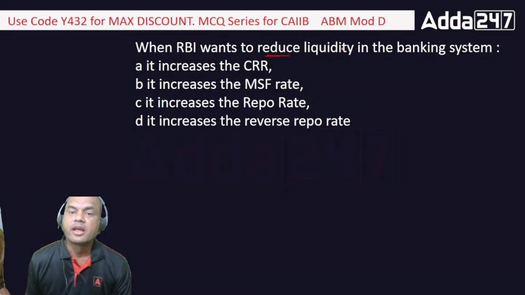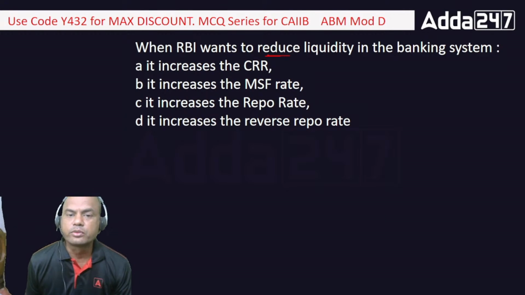Reduce the liquidity. I'll tell you what the problem in the banking exam is. We know CRR somewhat, we have heard of NDTL, right? We have heard of the repo rate and the reverse repo rate also. Now MSF feels like something new, so we answer that only: B, MSF. Many of you have answered MSF only. Remember, the questions in the exam are simple. Liquidity relates to CRR under monetary policy, so it increases the CRR. Now you'll say, if this is CRR, then what is this MSF? I'll just explain in one line.